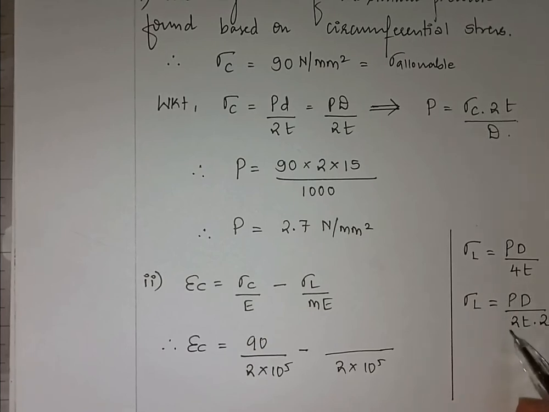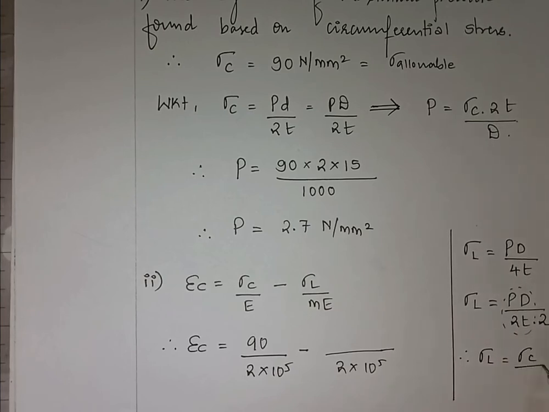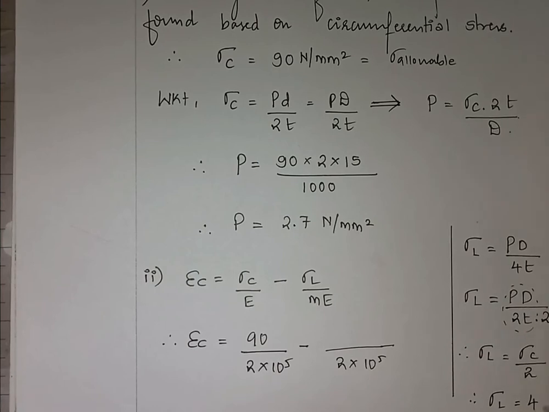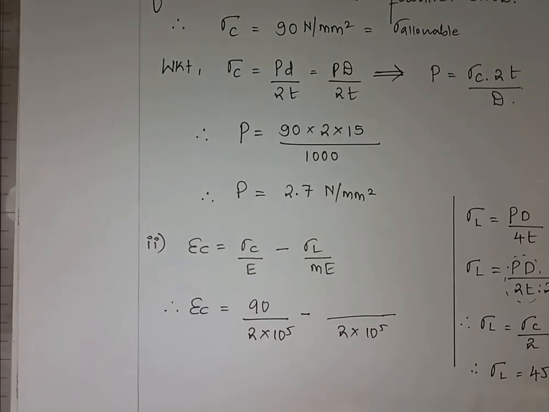PD divided by 2T is nothing but sigma C. Therefore sigma L is equal to sigma C divided by 2. So sigma L is equal to 45 Newton per mm square, because sigma C is given to me as 90.